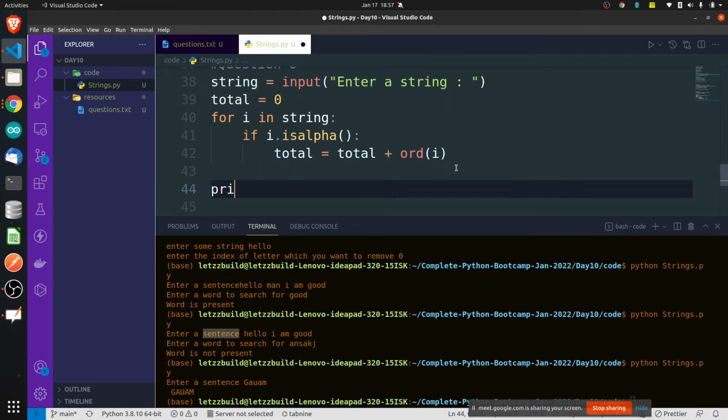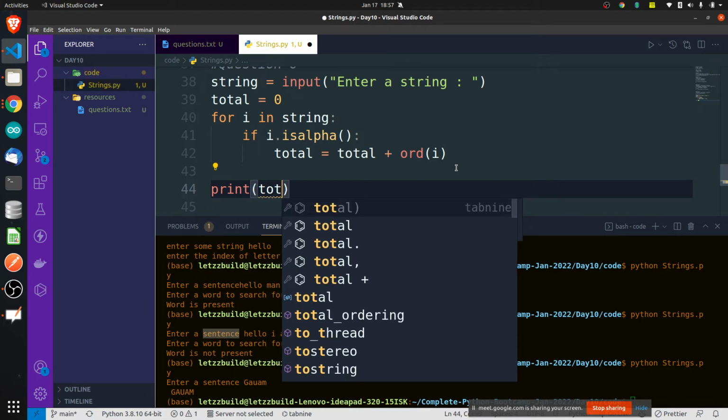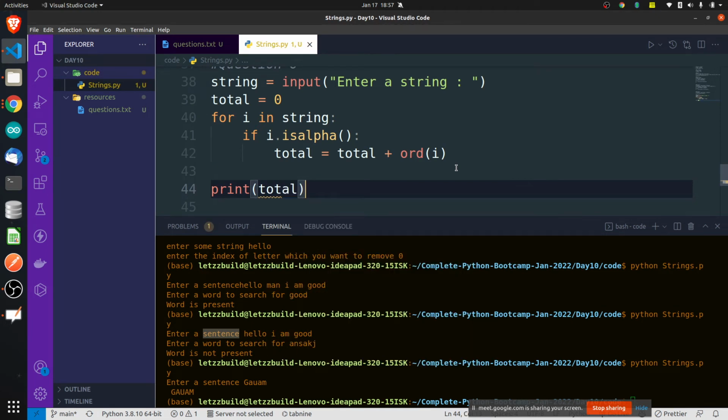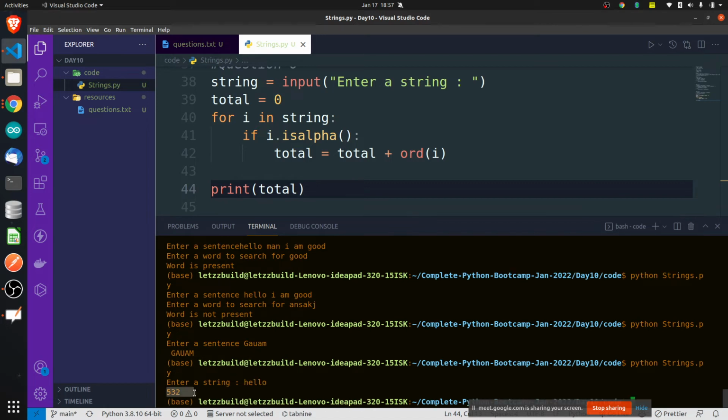See, me doing all these things is not going to help. You will have to learn to do it on your own. Hello, print the total of this. See here, you got a number which is the total of ord of H plus ord of E plus ord of L plus ord of L plus ord of O.